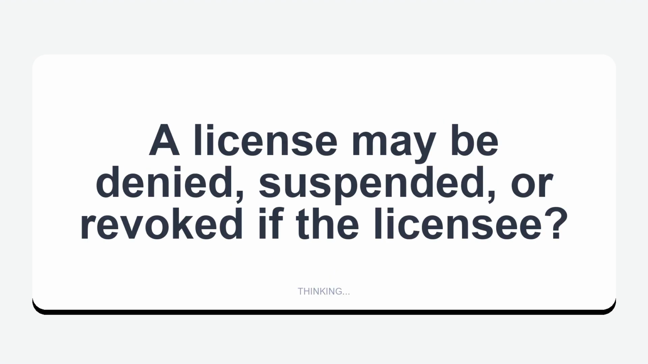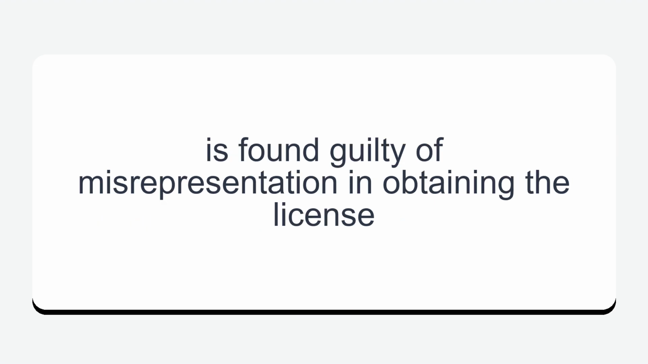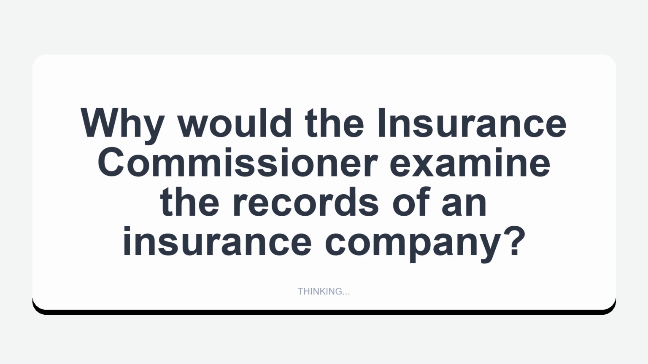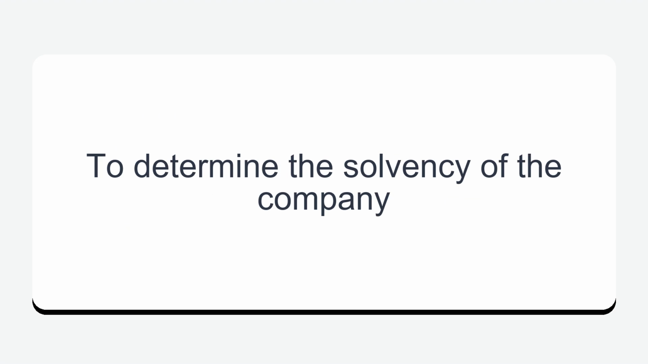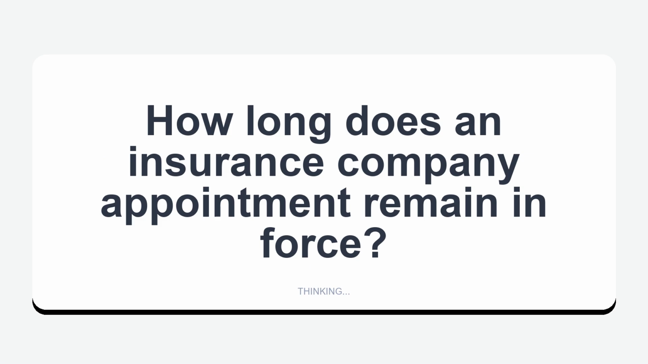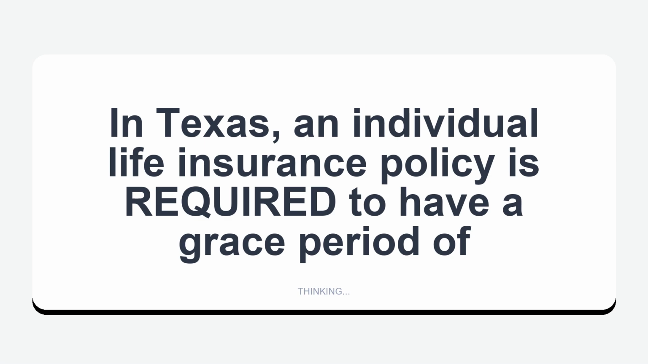A license may be denied, suspended, or revoked if the licensee is found guilty of misrepresentation in obtaining the license. Why would the insurance commissioner examine the records of an insurance company? To determine the solvency of the company. How long does an insurance company appointment remain in force? Until terminated. In Texas, an individual life insurance policy is required to have a grace period of 31 days.